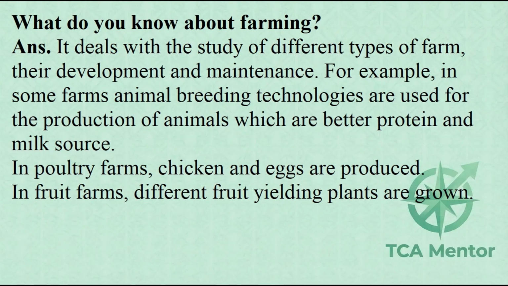What do you know about farming? ANS. It deals with the study of different types of farm, their development and maintenance. For example, in some farms animal breeding technologies are used for the production of animals which are better protein and milk source. In poultry farms, chicken and eggs are produced. In fruit farms, different fruit-yielding plants are grown.